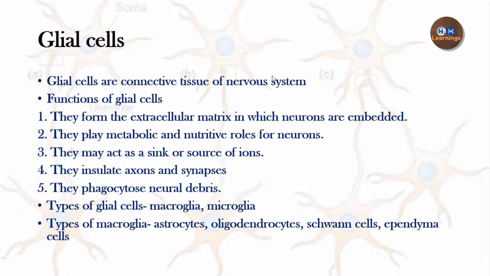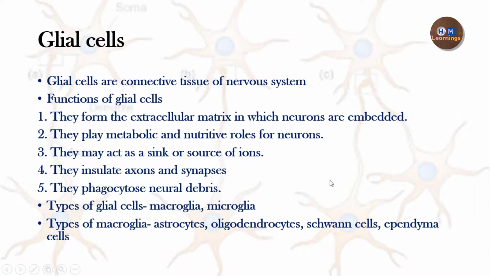So what are the types of glia cells? There are basically two types of glia cells, macro and micro. Micro is only one type of cell, but the macro has other types of cells also, like the astrocytes, oligodendrocytes, Schwann cells and the ependymal cells. One by one we are going to see their function and their structure, and then we will talk about how they influence the functioning of the nervous system.